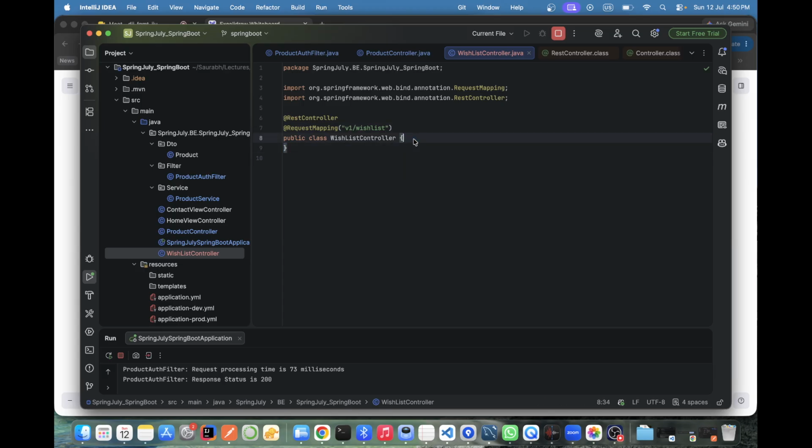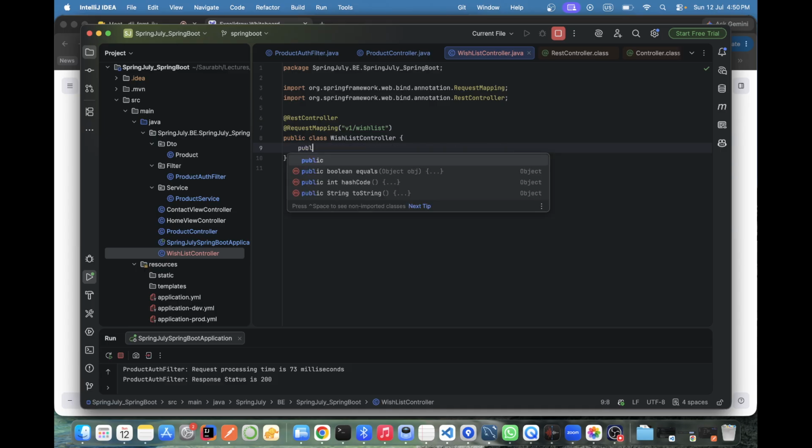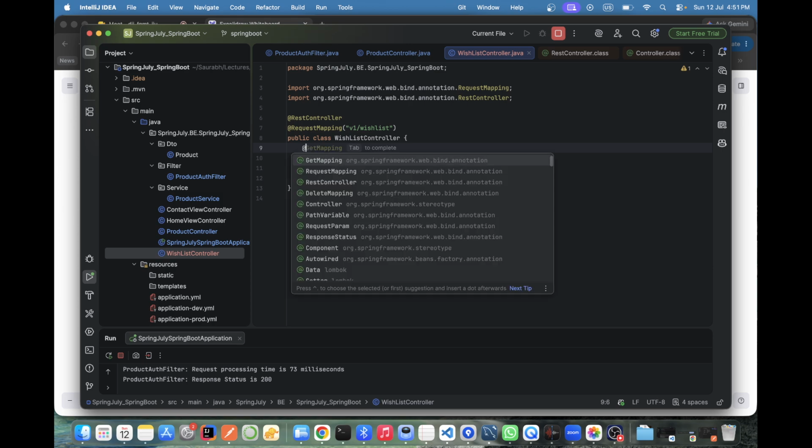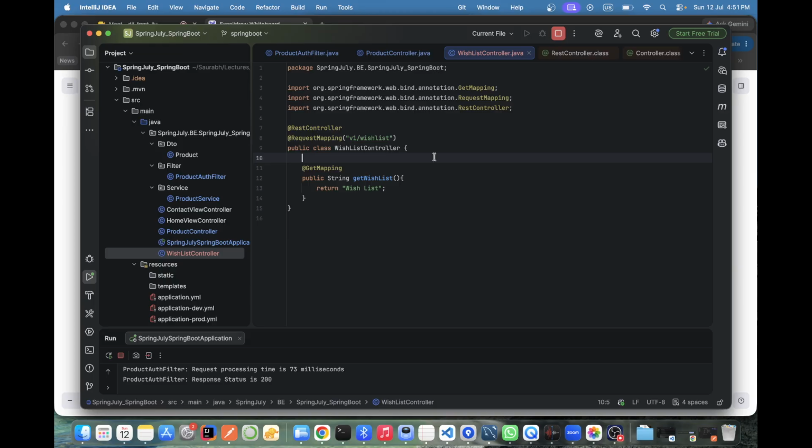Okay, I'm just writing only one controller, I'm not writing the service. Then @GetMapping. Okay. So what do you think if I hit this? Will it call the same filter or not?